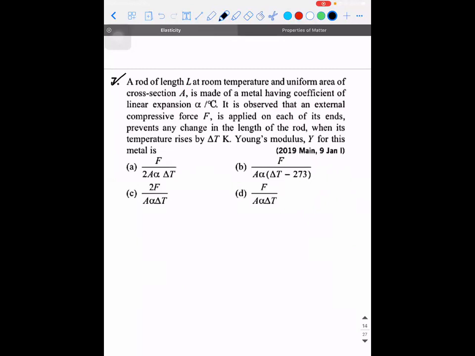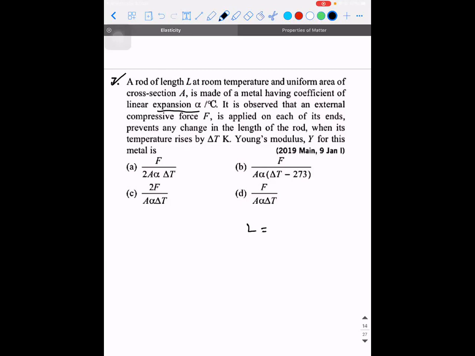So next, a rod of length L at room temperature and uniform area of cross section A is made of metal having a coefficient of linear expansion alpha per degree Celsius. It is observed that an external compressive force F is applied on each of its ends. It prevents a change in length of the rod when the temperature rises by delta T. Young's modulus is. Okay. So, do you guys remember the coefficient of linear expansion?